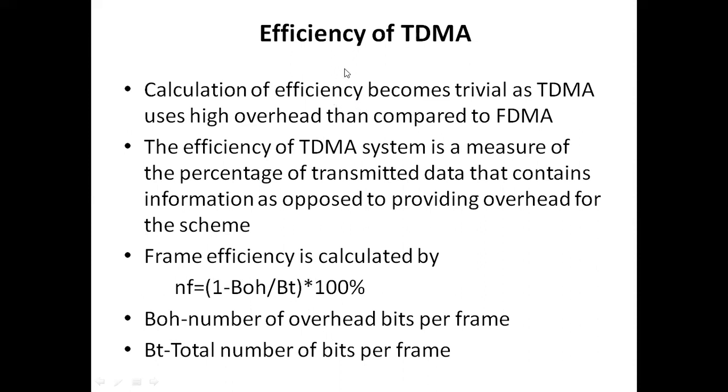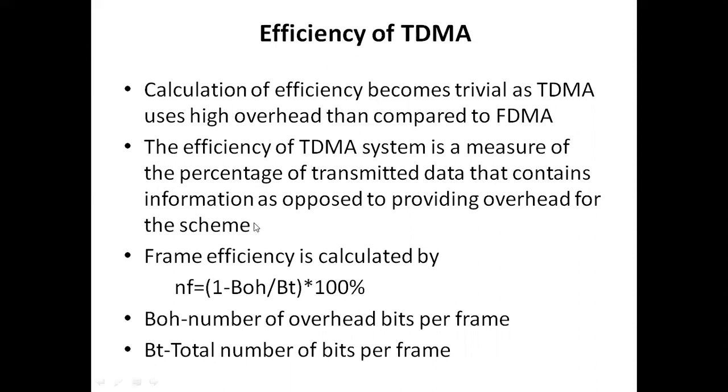So the efficiency of a TDMA system is a measure of the percentage of transmitted data that contains information as opposed to providing overhead for the system. So the efficiency is a measure of what percentage of information we have and what percentage of overhead we have. So it is a measure of the percentage of transmitted data that contains the information as opposed to the overhead.